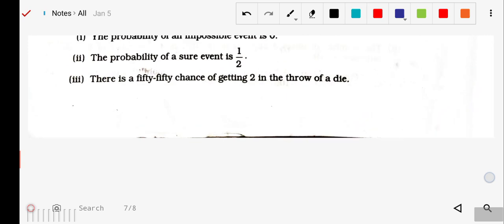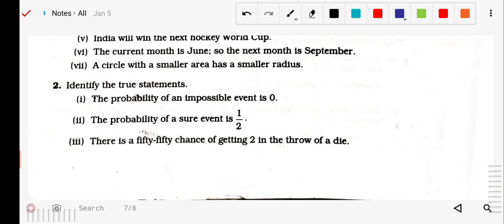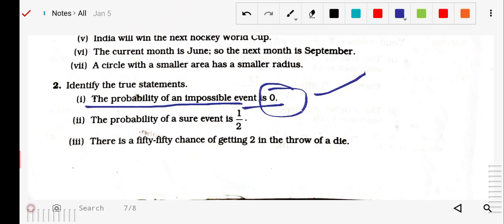Then after that, the next question is to identify the true statements. What are the true statements that you have to see? Like the first one: the probability of an impossible event is 0. Of course, it is true. If it is impossible, it means 0. Impossible means 0. Okay, this is the true statement.